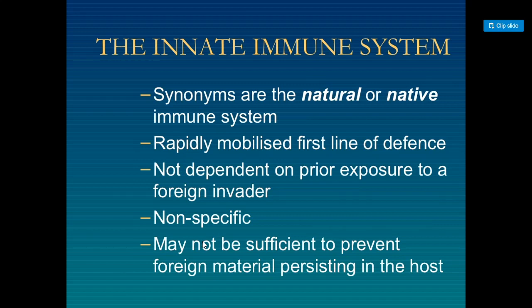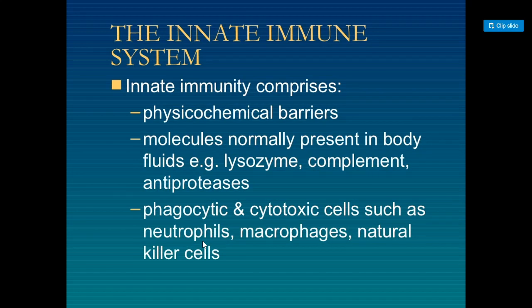The innate immune system, whose synonyms are natural or native immune system, is rapidly mobilized. It includes physiological barriers, molecules normally present in body fluids like lysozymes, complement, and antiproteases. The third point is phagocytic and cytotoxic cells such as neutrophils, macrophages, and natural killer cells.